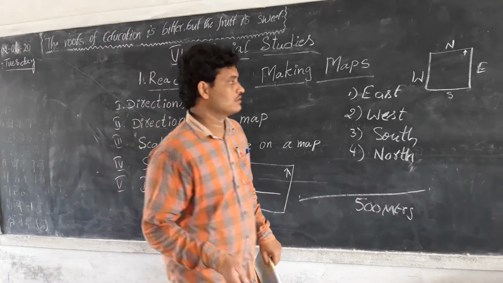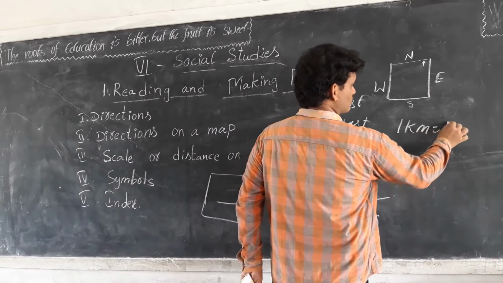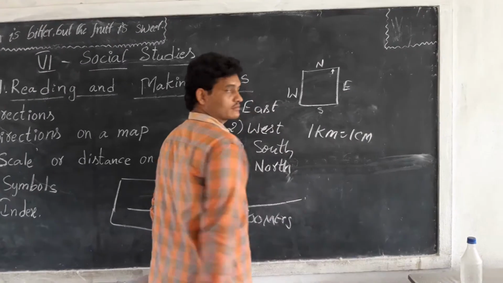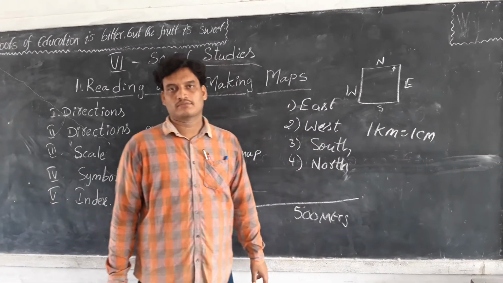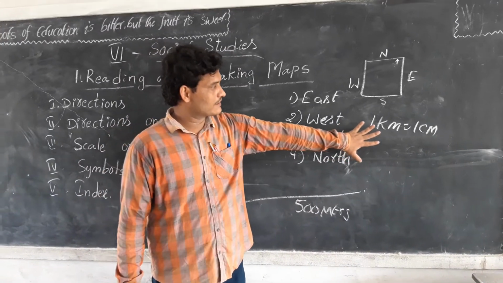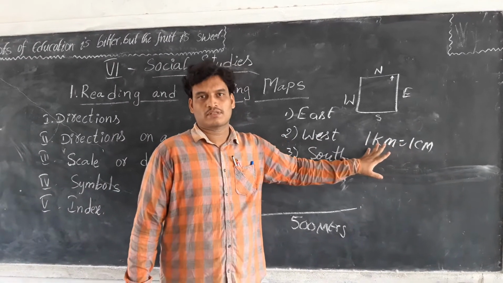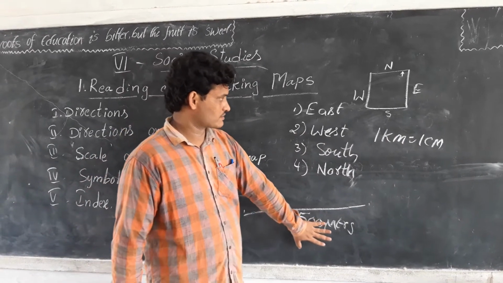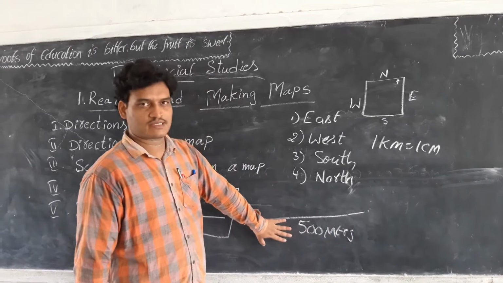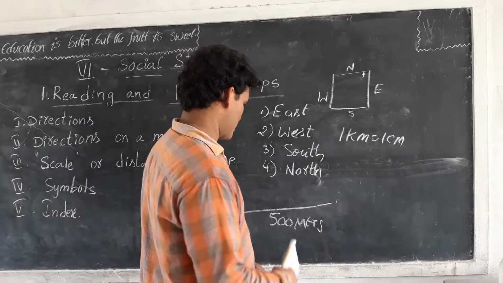For example, 1 kilometer is equal to 1 centimeter. 1 kilometer is the real distance. It is reduced to 1 centimeter. That means 500 meters, how many centimeters? Like 0.5.